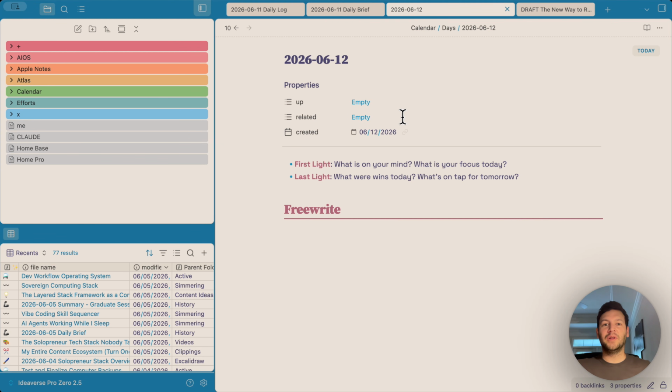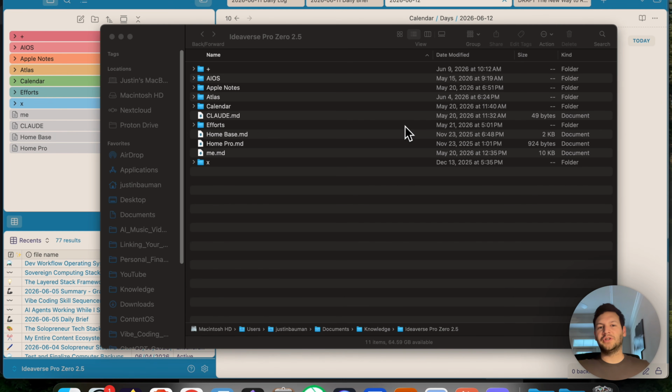I've spent the last few months building something different, a knowledge vault, a vault of plain markdown files in Obsidian, connected to Claude through Cowork. So the AI can read my notes, write to them, run workflows, and surface things I forgot that I even thought about. Today I'm going to show you exactly how it's built, piece by piece, so that you can set up your own version, even if you've never used Obsidian before. Let's start with the foundation because this decision shapes everything else.